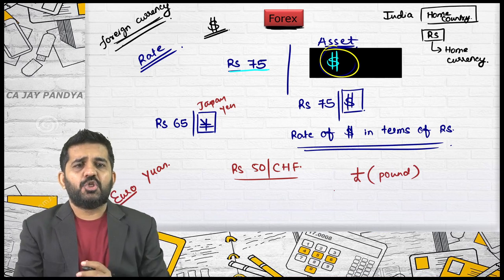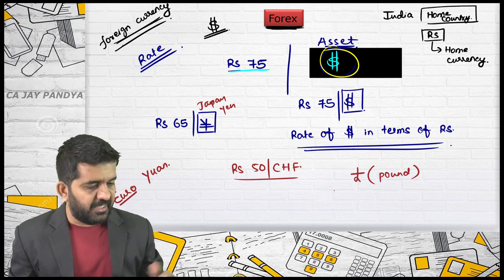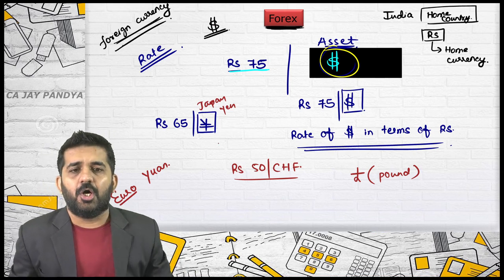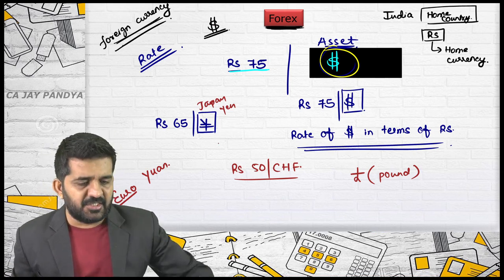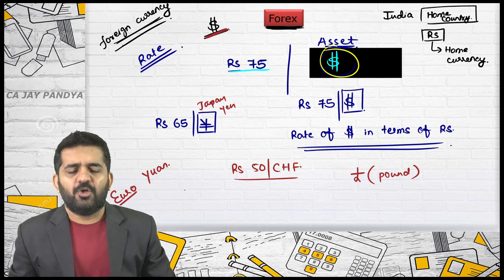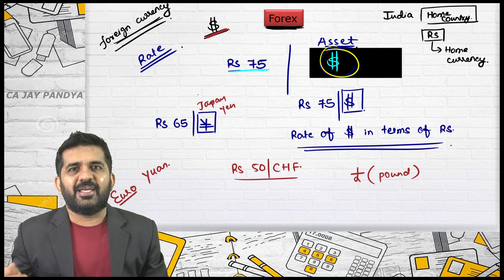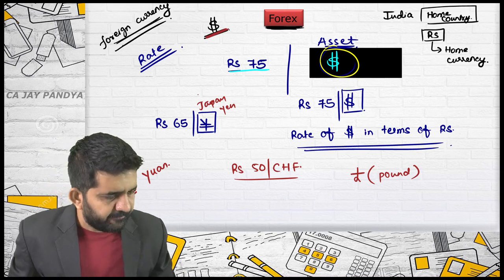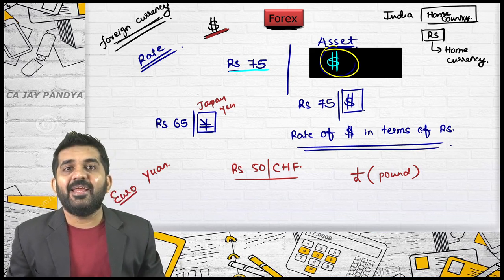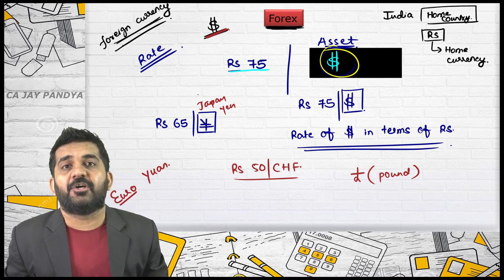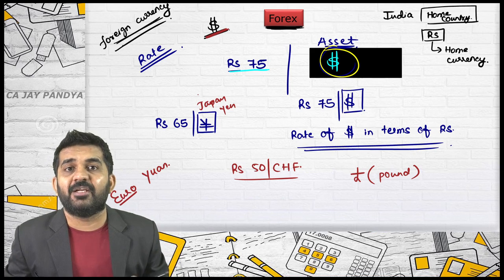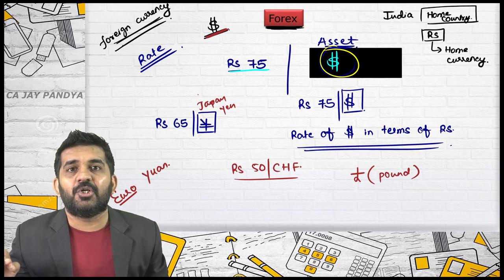So this is just knowledge of different currencies, and as we know, this is USA's currency, which is the US dollar, and normally denoted with the dollar sign. Canada, it is the Canadian dollar. All these are rates of foreign currency, the rate of foreign currency termed in terms of rupees.